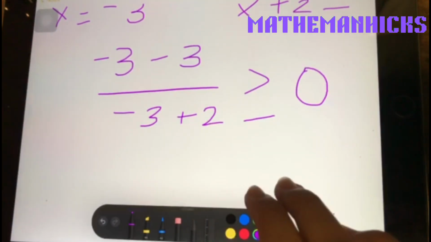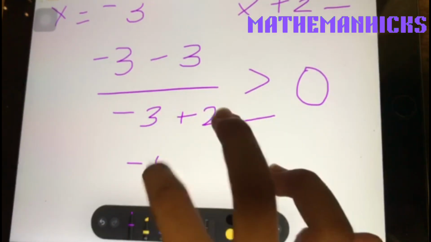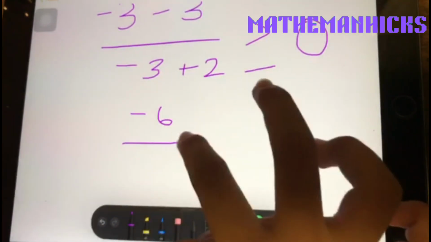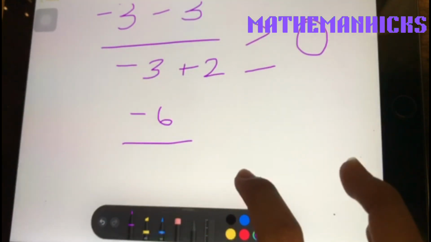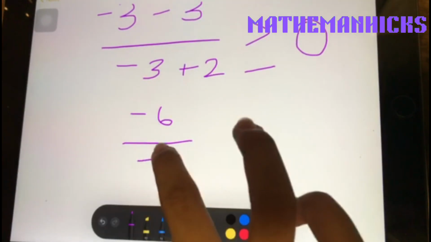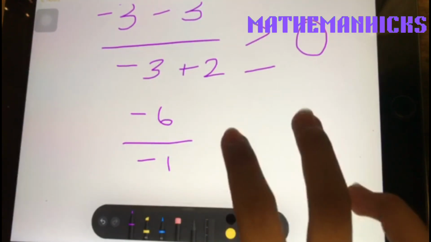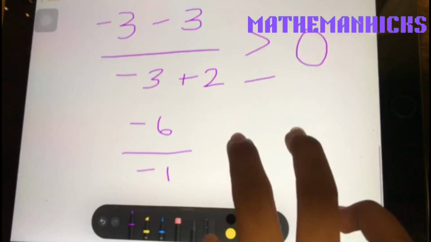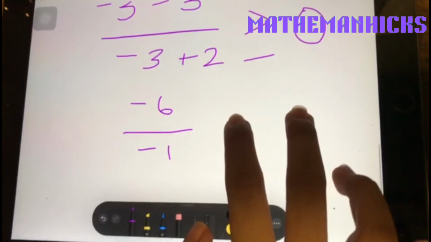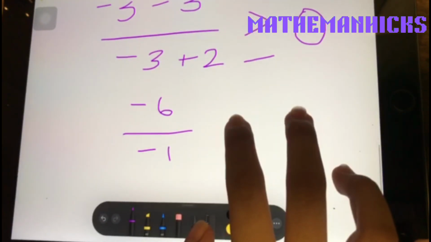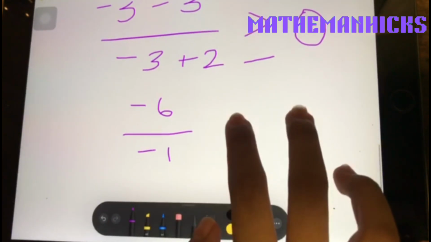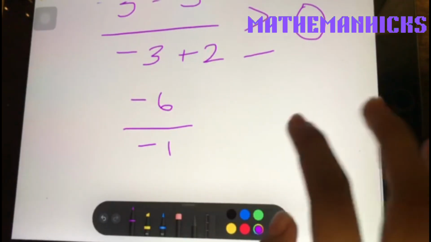Negative 3 minus 3 is negative 6. Negative 3 plus 2 is negative 1. Since the signs of the numerator and the denominator are the same, when you divide it, it would turn out to be positive.